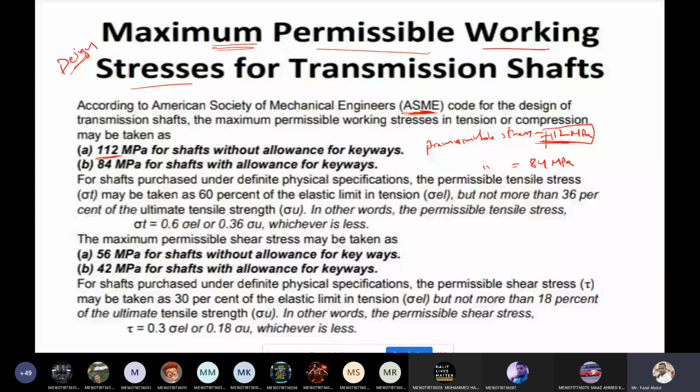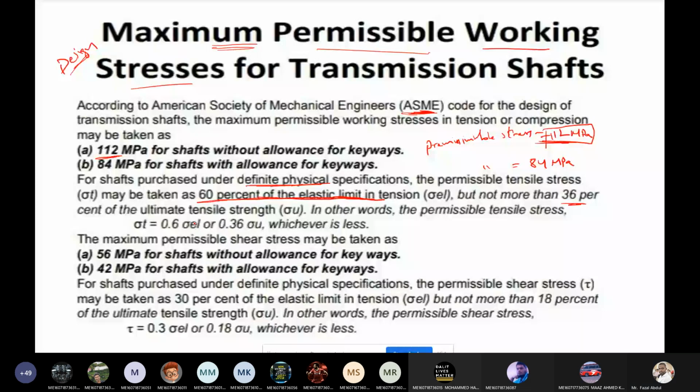Now, for a shaft purchased under a definite physical specification, where you are selecting a definite shaft, the permissible values are taken as 60% of the elastic limit in tensile, but not more than 36% of the ultimate tensile strength.